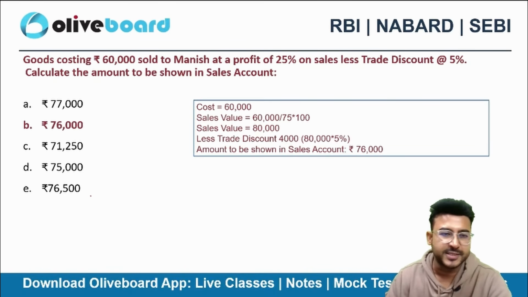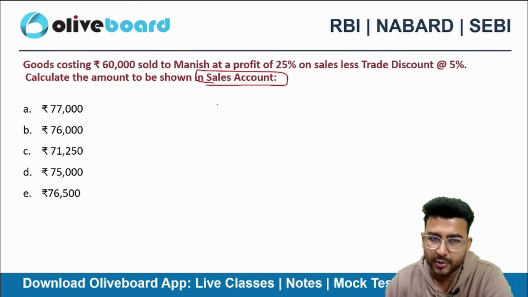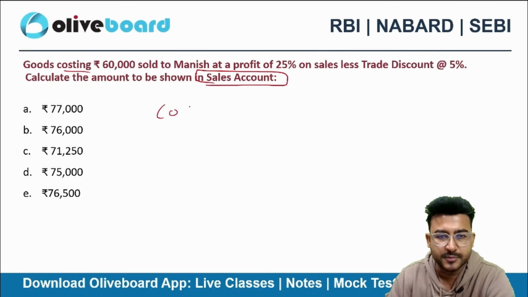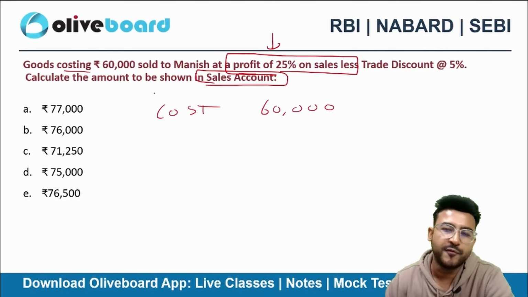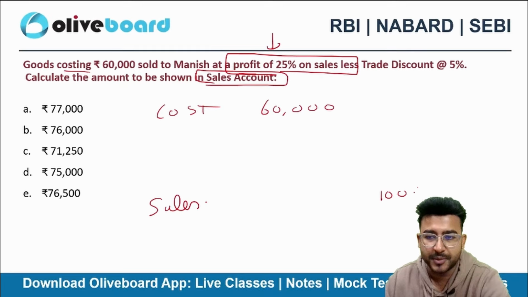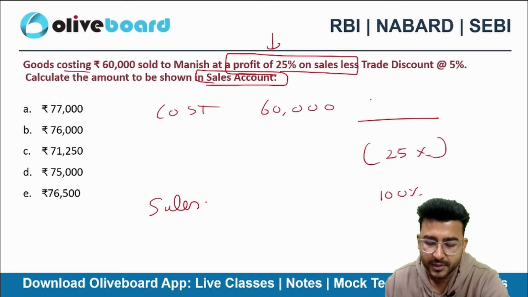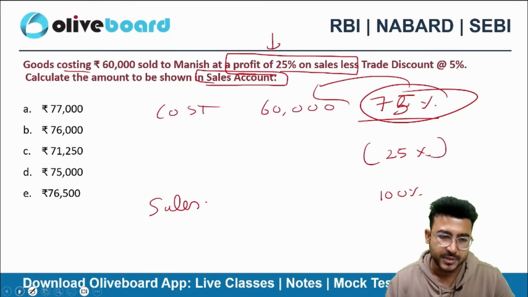So guys, the correct choice here will be 76,000. Why? You need to calculate the amount that will go to sales account. Now try to understand, the cost of the goods is 60,000, right? Manish is selling that at a profit margin of 25% on sales. If sales is 100% and I'm selling this product at a profit margin of 25%, can I say that the cost is equivalent to 75%?